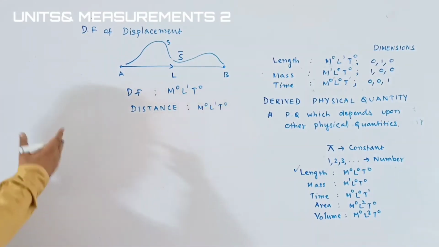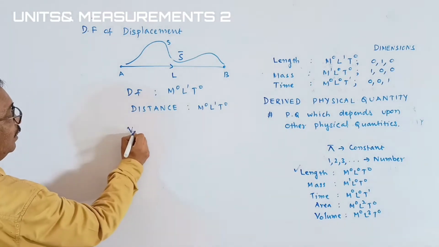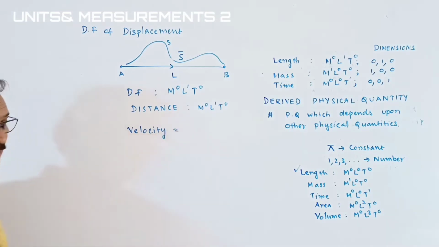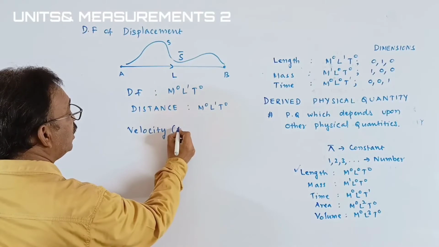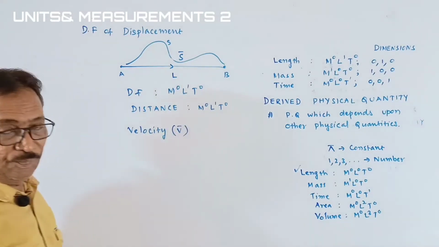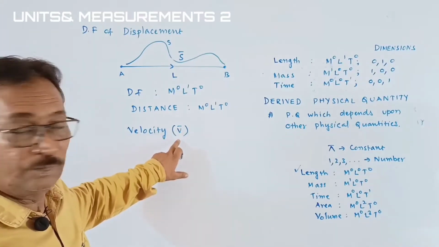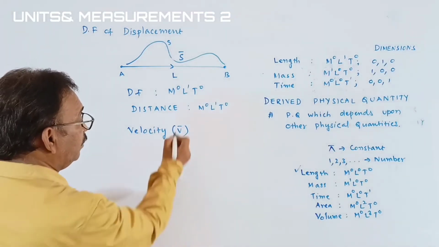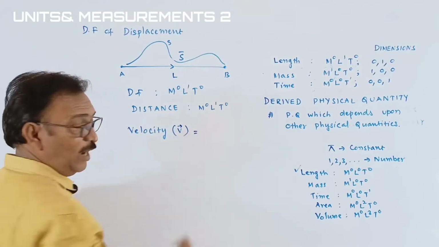Okay, students, we covered the displacement. Then the next physical quantity, which is a derived one, and you know about this, that is velocity. What is the mathematical relation for the velocity, students? Actually, velocity is a derived physical quantity. Additionally, it is a vector quantity, students. A vector quantity is always represented with an arrow on the head. If V is a physical quantity and you keep an arrow over the head, it represents a vector.